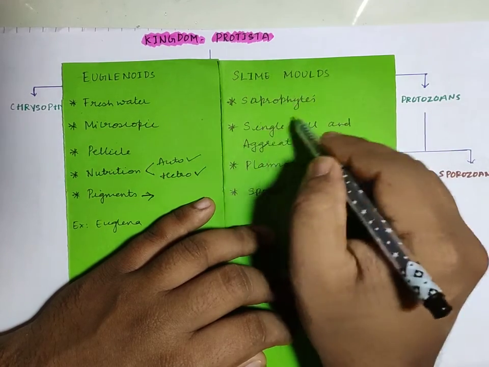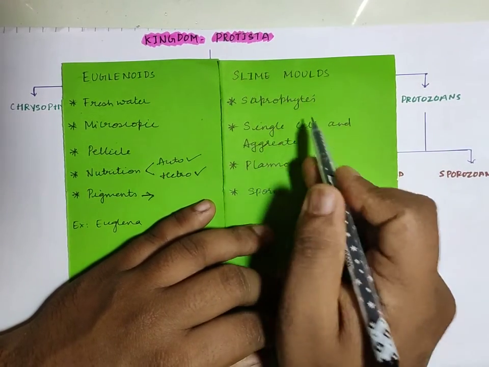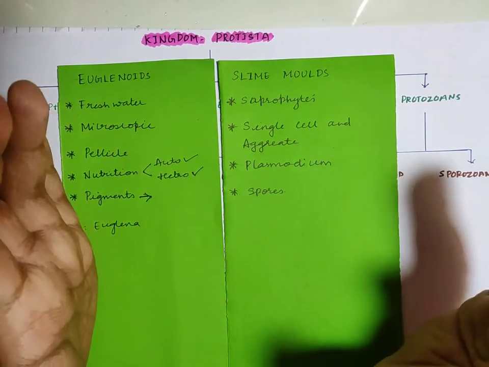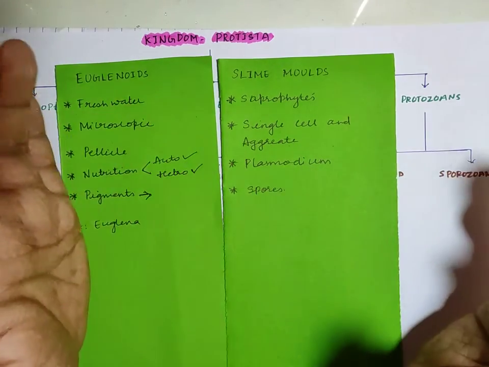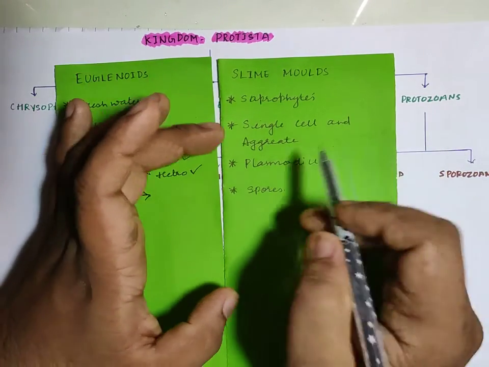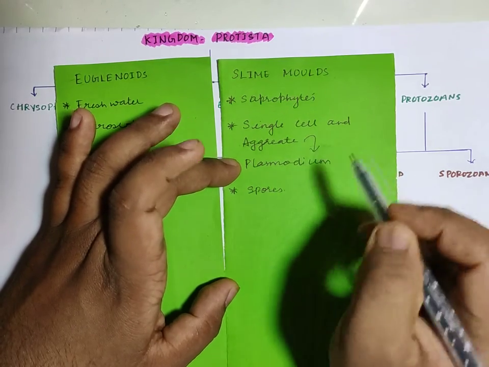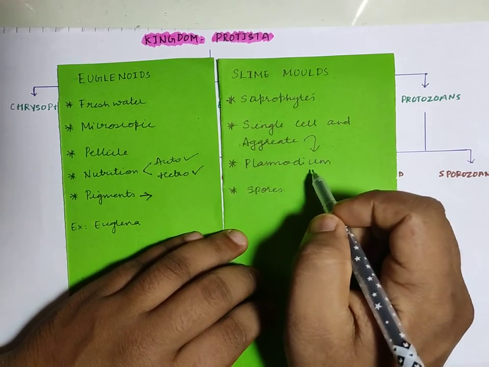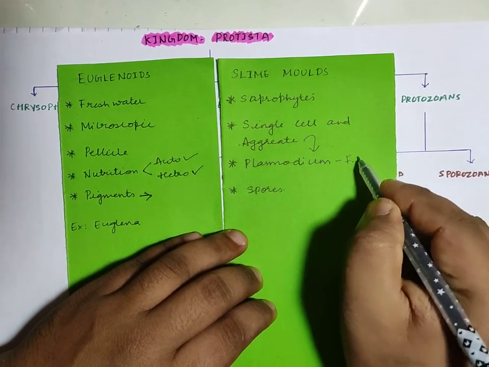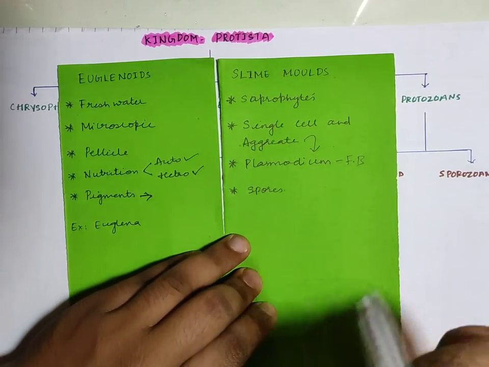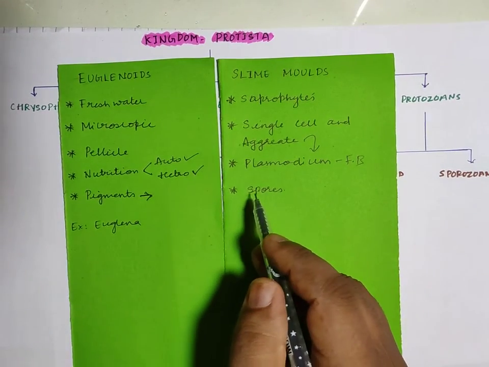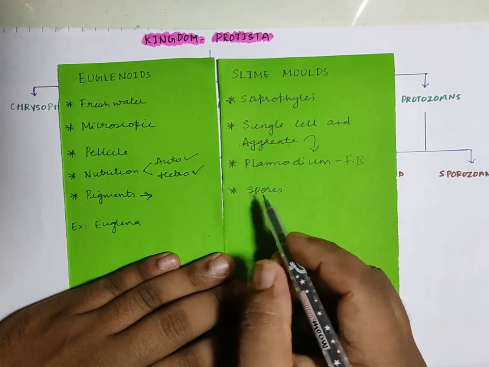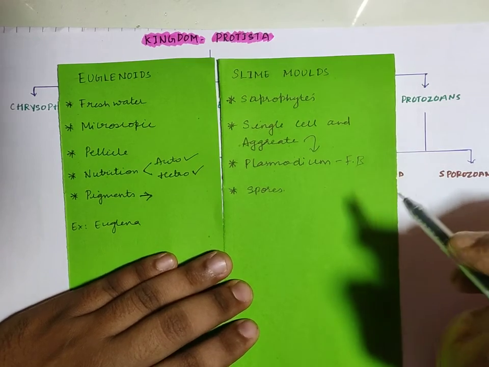Okay, so this is a very important thing, and usually they will be single celled. When the food is abundant, they will be single celled, but as there is a decrease in food, the single cells will assemble to form co-aggregates, and these aggregates will lead to something called plasmodium. And plasmodium is nothing but the fruiting body, and this fruiting body gives rise to the spores. And the speciality of these spores is that they are very much resistant to the environmental conditions.